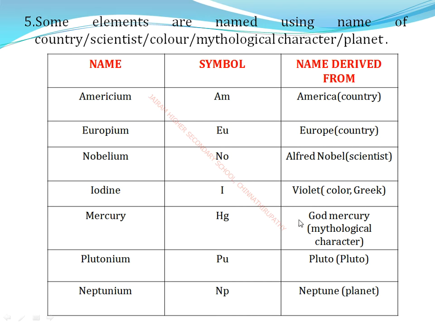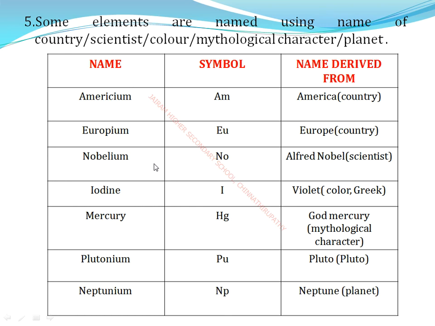Mercury means Hg. Next gold, mercury, that means metallurgical character. Okay, next plutonium. Plutonium means Pu, Pluto. Pluto means planet. Okay, it's a planet. Next neptunium. Neptunium also is a planet. Neptune, Np. Okay, Neptune means Np. We use the scientist name.